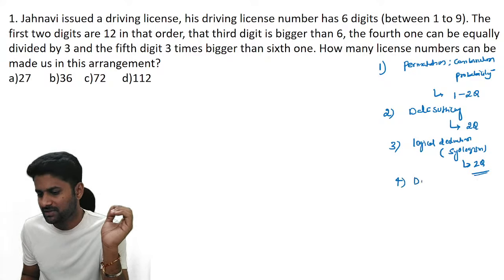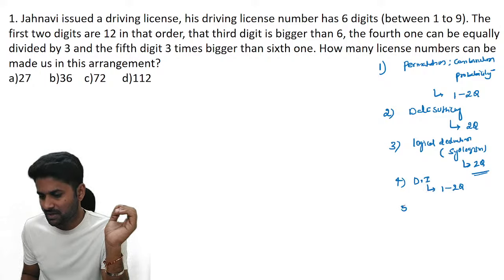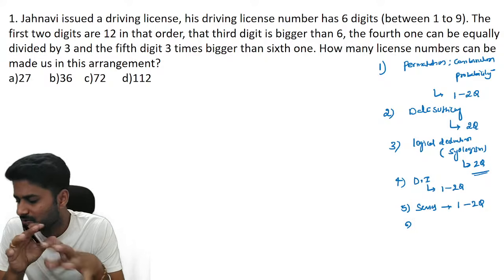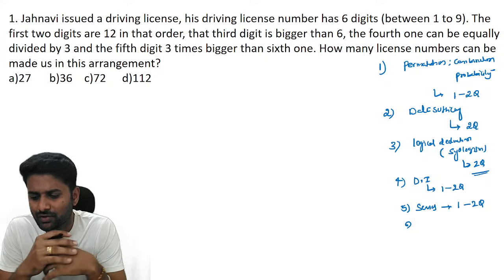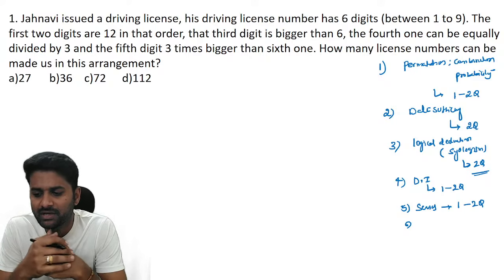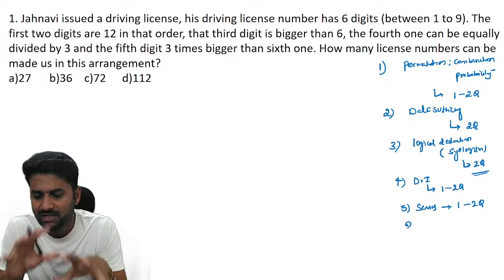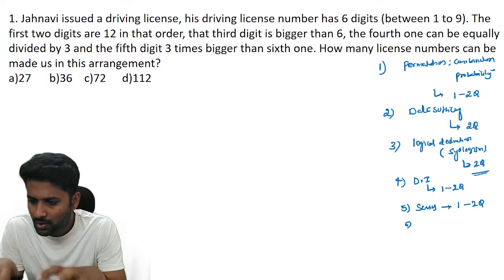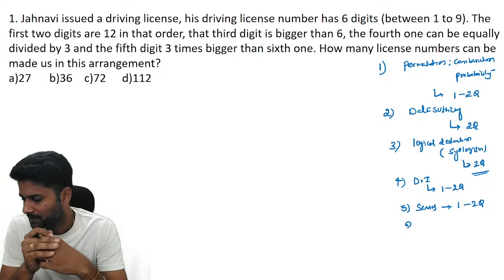And the fourth one is data interpretation. You can expect 1 to 2 questions. And the series, you may expect 1 to 2 questions. And the remaining miscellaneous topics, you can expect at least 3 to 4 different questions, guys. But the major ones, permutation, combination, probability, data sufficiency, logical deductions, definitely you can expect questions from these particular topics.